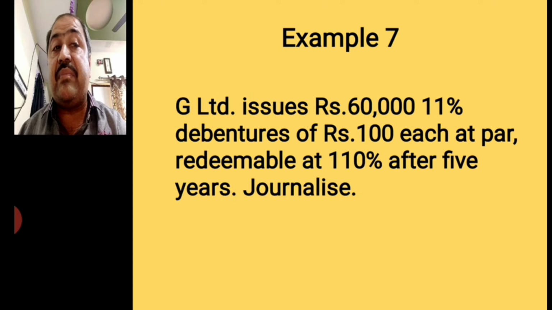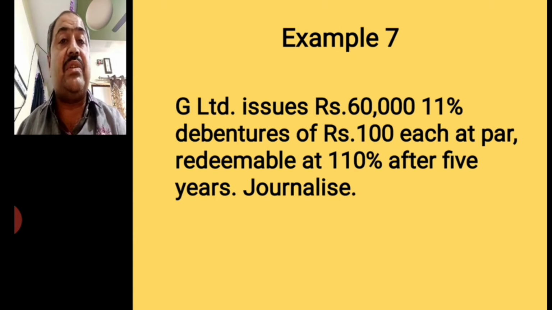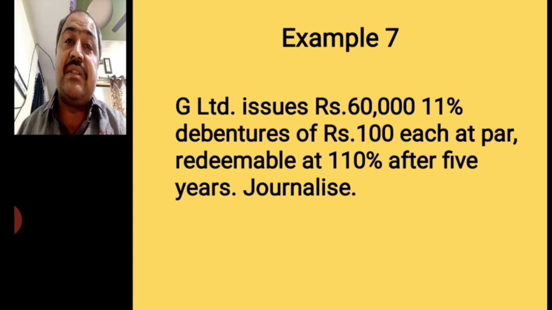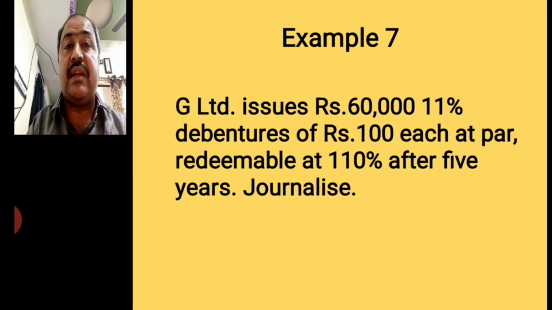Here 110% means 100 rupees debentures are redeemed at 10 rupees more, 10% more, right? That means 110. So 60,000 of debentures are redeemable at 66,000. So 6,000 more amount is to be paid at the time of redemption. That will be considered as redemption premium. So let's see how the journal entries are recorded.